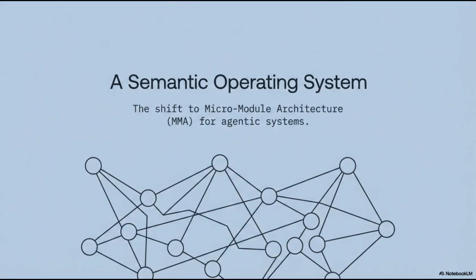Unlike traditional monolithic structures, MMA utilizes a network of interconnected, specialized modules that communicate through semantic understanding rather than rigid code. As illustrated by the complex web on this slide, this architectural shift allows for unprecedented flexibility and intelligence in how agents interact and perform tasks. Let's dive deeper into how this new foundation is shaping the next generation of autonomous AI.